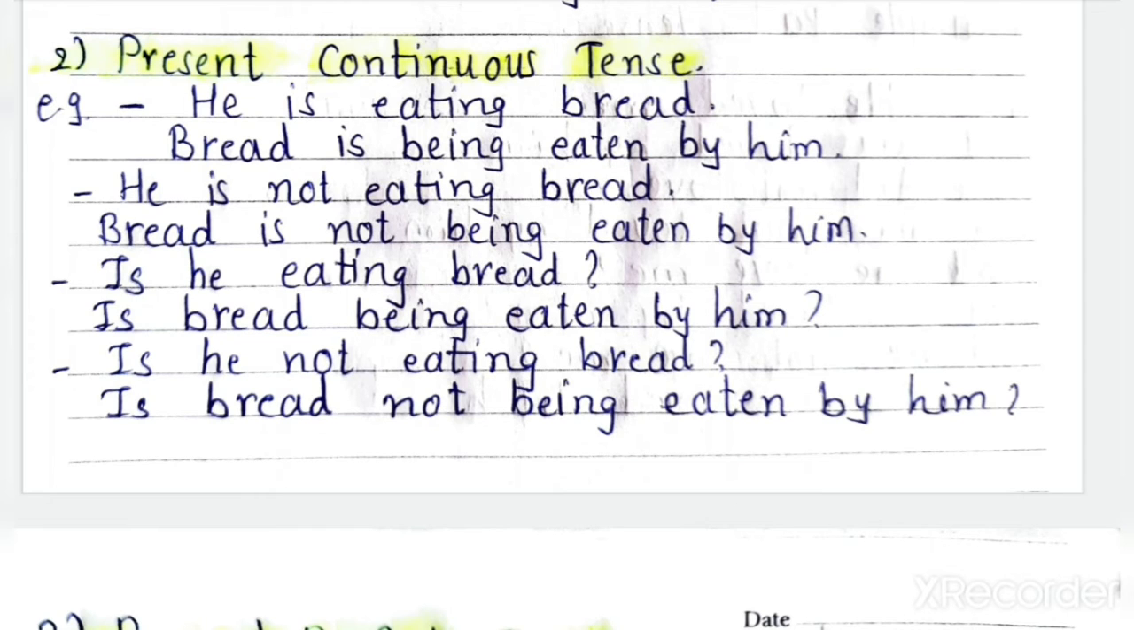Here in continuous tense it will be easy to write in passive voice because the to be form is given. But when the object is different in number as compared to the subject, then you have to be careful. Is he eating bread? Is bread being eaten by him? Okay, negative: is he not eating bread? Is bread not being eaten by him? Okay, understood? Present continuous tense.